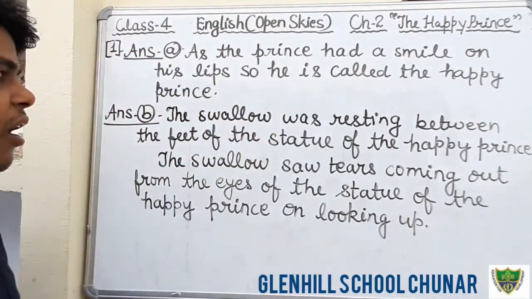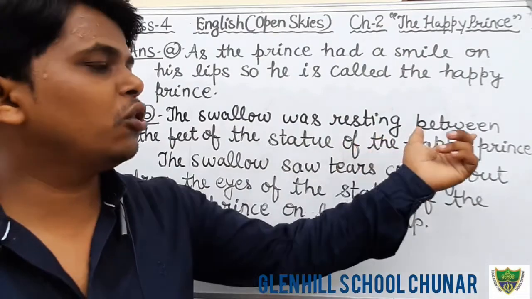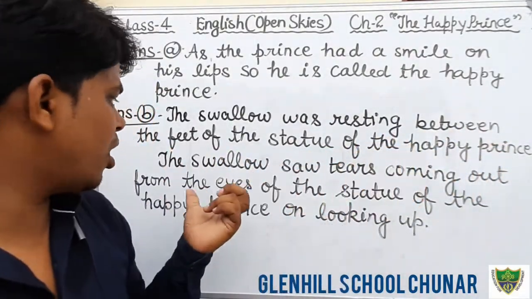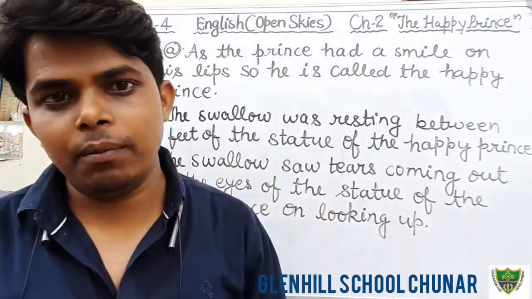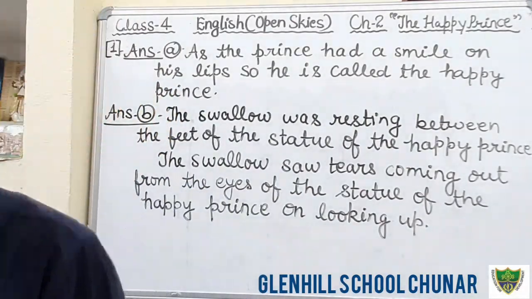Okay students, this is the answer. The swallow was resting between the feet of the statue of the Happy Prince, and the swallow saw tears coming out from the eyes of the statue of the Happy Prince on looking up. Okay students, this is the answer of the second question. Just write down.